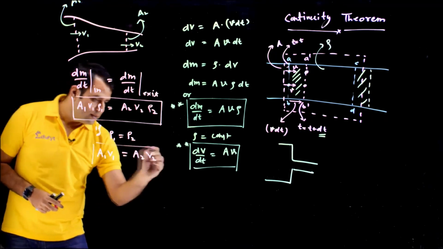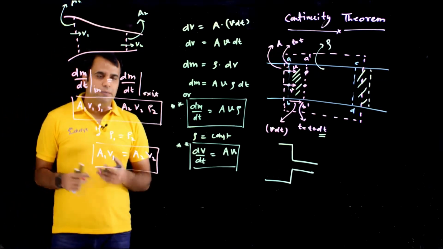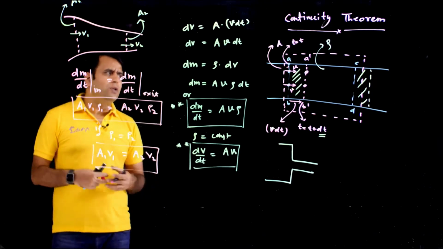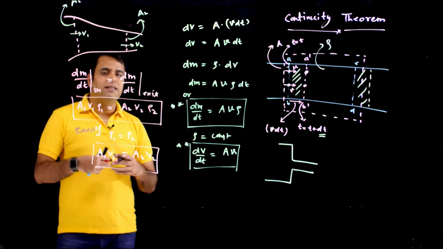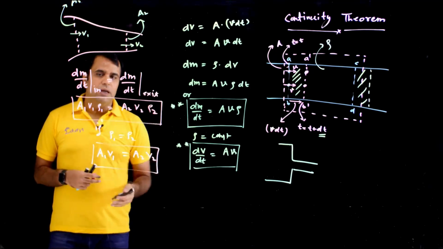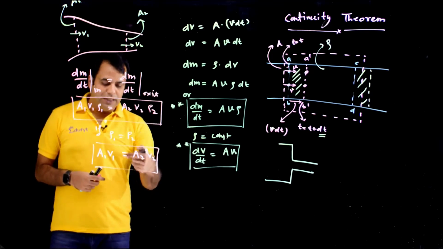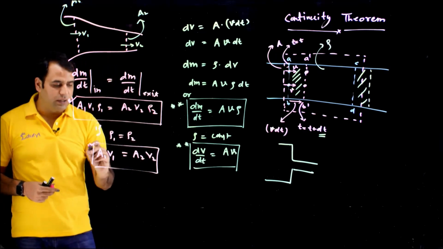Generally, this is the formula we use because when the examiner sets the question at board, JEE and NEET level, they don't give you variable density, because in that case the question tends to become complicated. So this is the actual formula, and if the density is constant, we can use it in this format also. So this is our continuity theorem, either this one or this one.